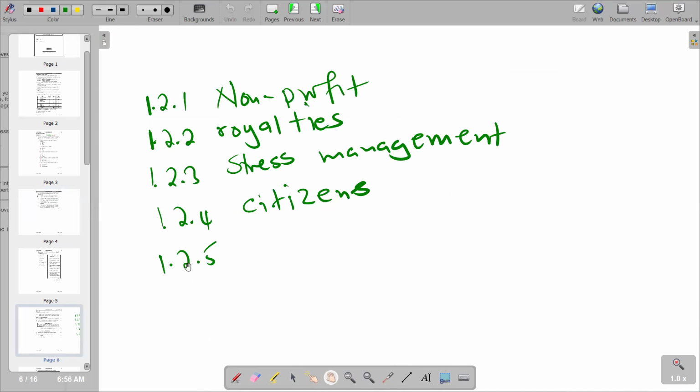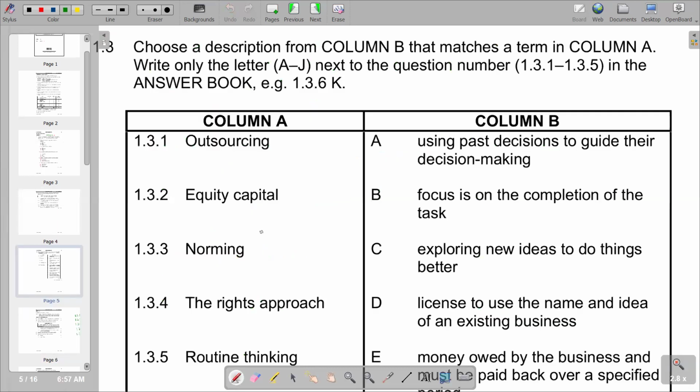So on 1.2.5, we are saying civil. So this is what we have on this section. Then go to the last section, which is now on matching words. It's saying choose a description from column B that matches the term in column A. Write only the letter A to J next to question numbers 1.3.1 to 1.3.5 in the answer book.